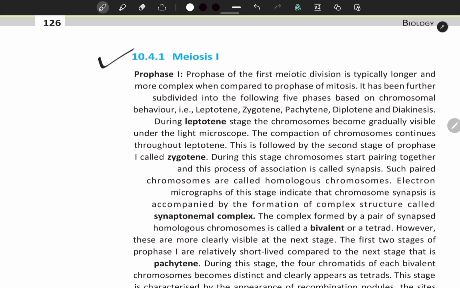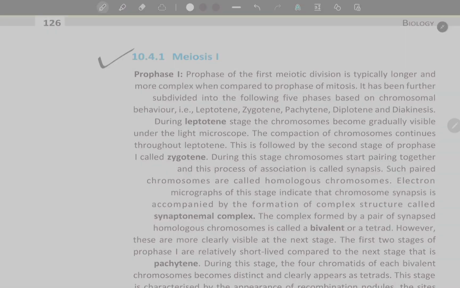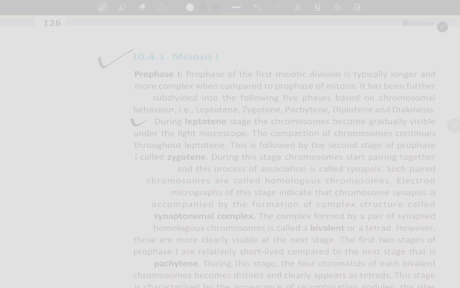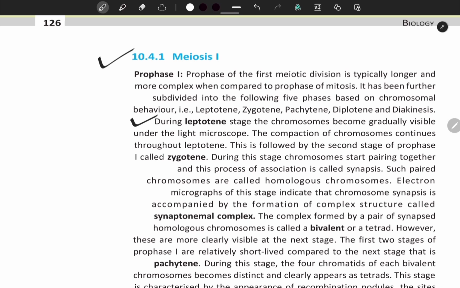10.4.1 Meiosis 1. Prophase 1. Prophase of the first meiotic division is typically longer and more complex when compared to prophase of mitosis. It has been further subdivided into the following 5 phases based on chromosomal behavior, that is leptotene, zygotene, pachytene, diplotene and diakinesis. During the leptotene stage, the chromosomes become gradually visible under the light microscope. The compaction of chromosomes continues throughout leptotene.